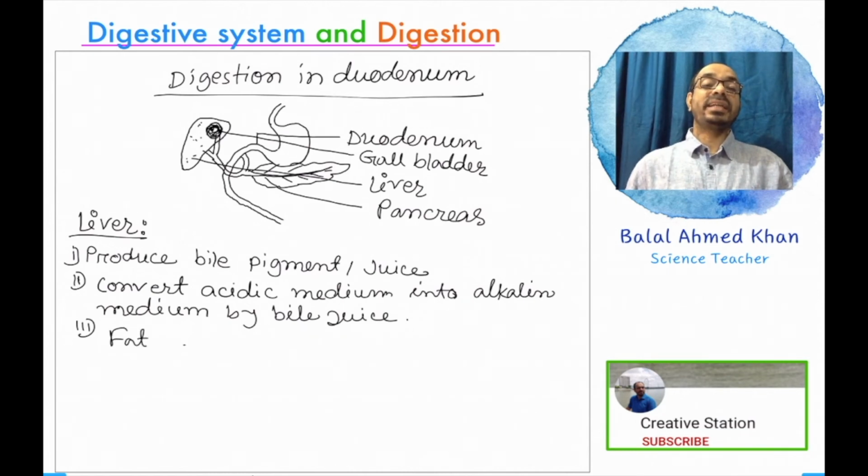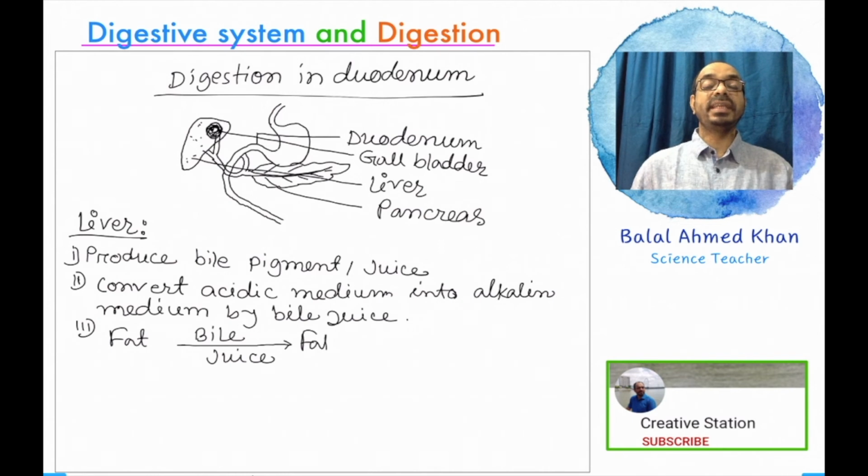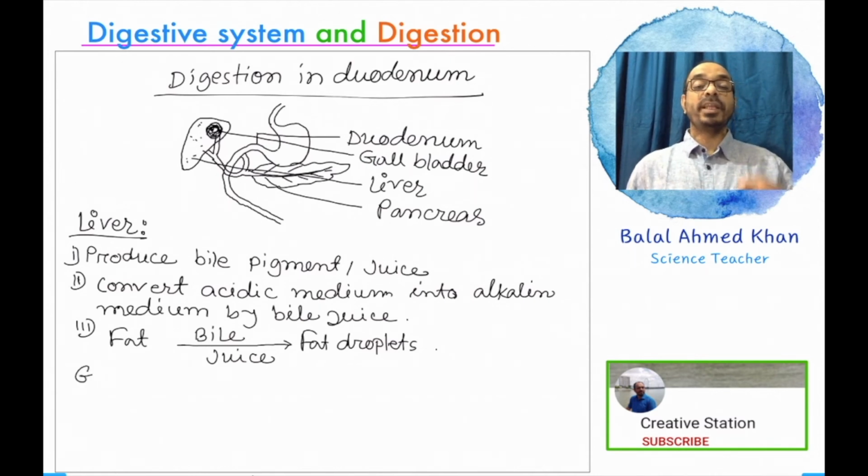And the third thing is that with the help of bile juice, fat is converted into fat droplets. Bile juice is a special type of biochemical substance that accelerates the digestion process. Fat droplets mean the smallest particles of fat, small particles converted with the help of bile juice, and the fat becomes softer.